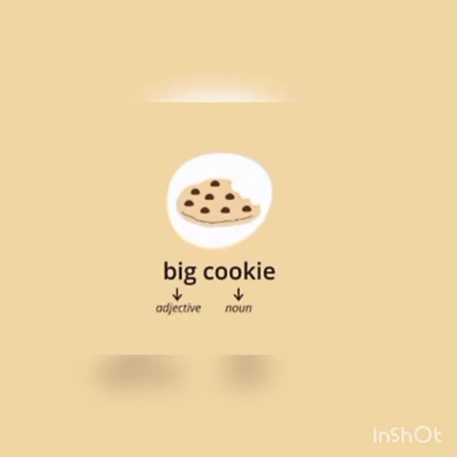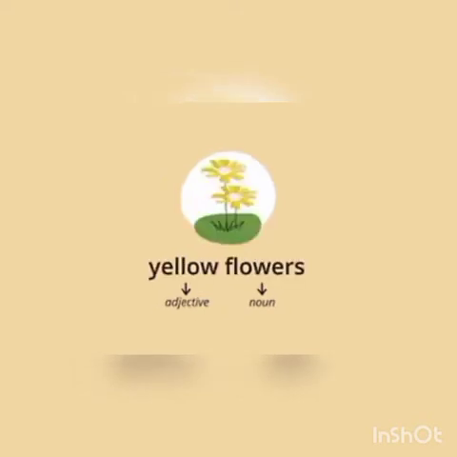Let's revise examples. For example, big cookie. Big is an adjective of size and cookie is a noun. The adjective is describing the noun. Big cookie. The next example is yellow flowers. In this, the adjective is describing or modifying the noun. Yellow flowers, adjective of color.